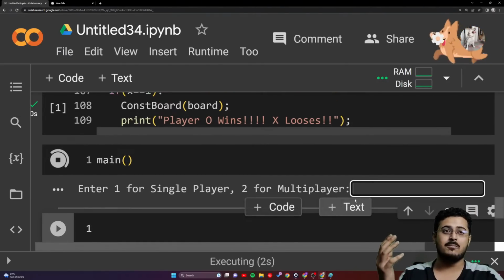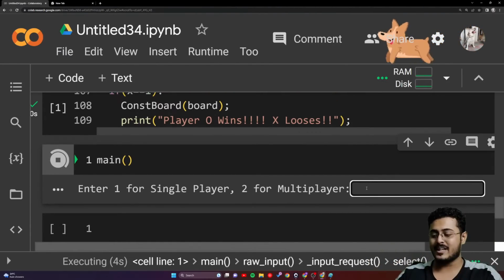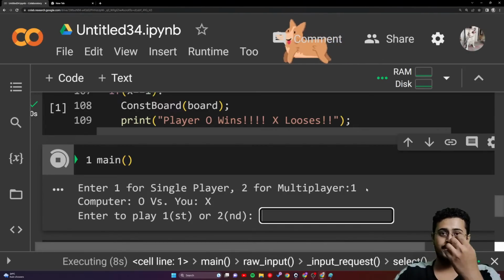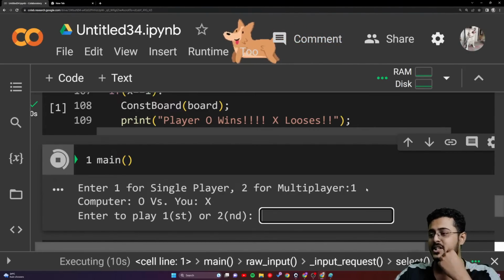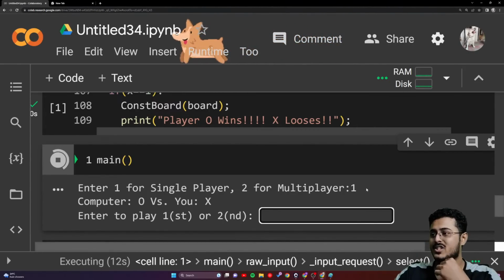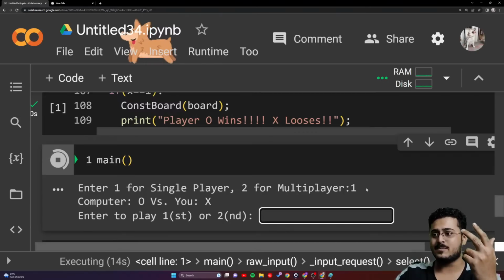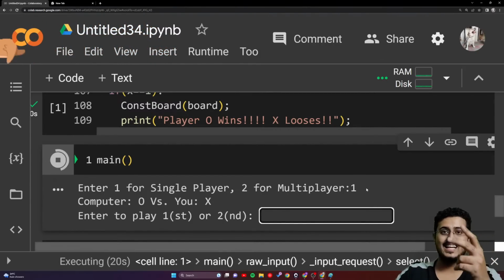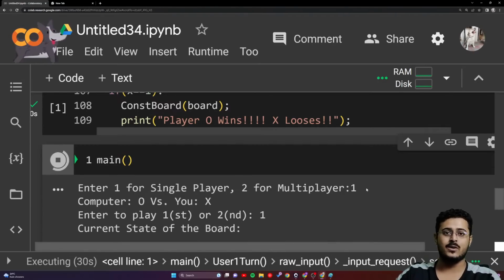Enter 1 for single player, enter 2 for multiplayer. Okay, let's put 1 right over there, single player. Enter to play first or second, guys. Should we go for first or second? Please let me know. Guys, come to one particular conclusion. Some of you are writing 2, some of you are writing 1. I will take 1. Many of you are writing 1.